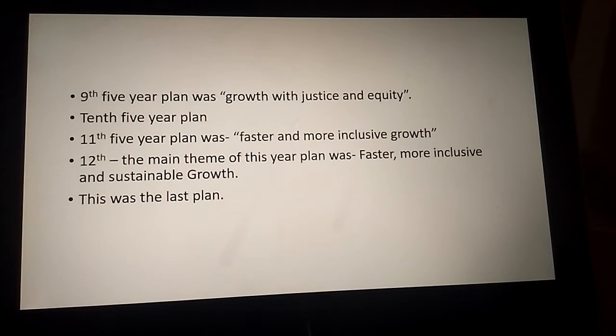After that, the Planning Commission was dissolved, and Niti Aayog took all the responsibilities, and they launched a 3-year action plan in place of the 5-year plan.